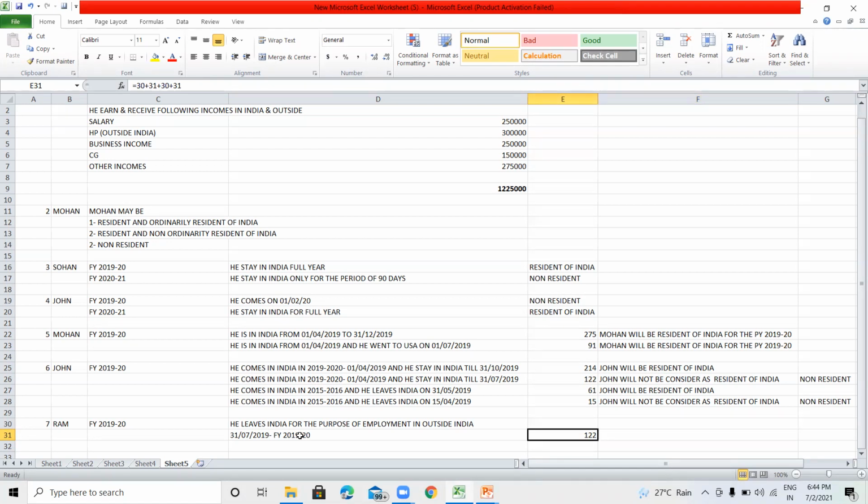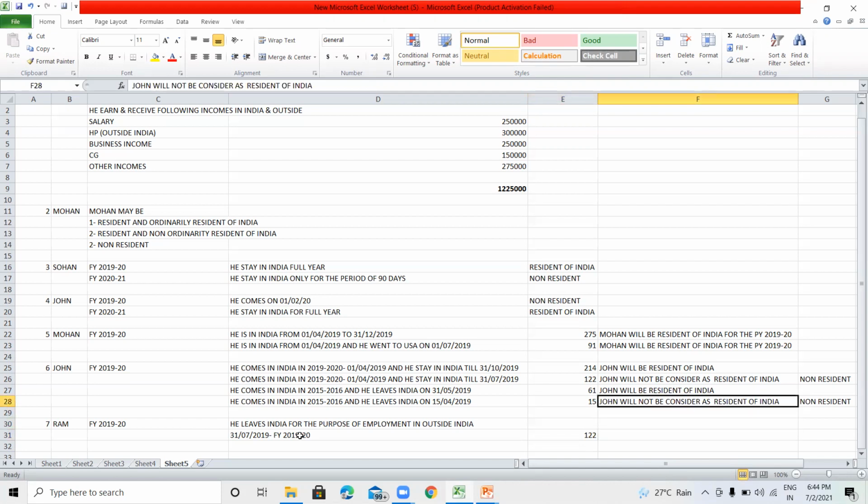But since he is leaving India for the purpose of employment outside India, the second condition will not be available. If he stays in India for 182 days or more, then he will be considered a resident of India.